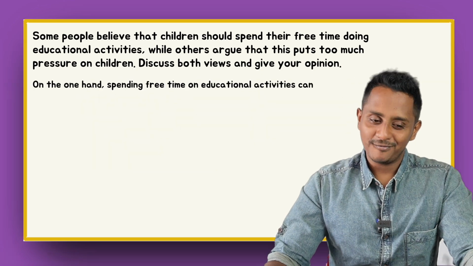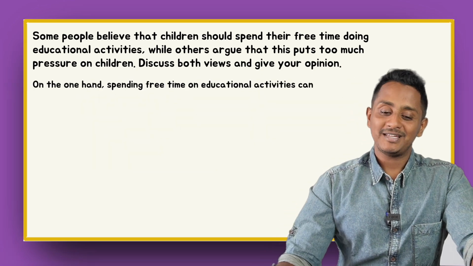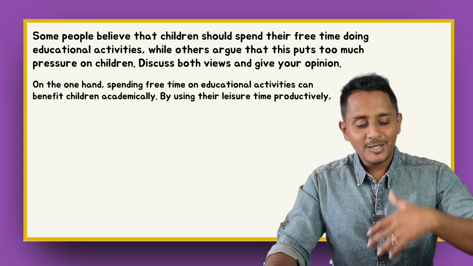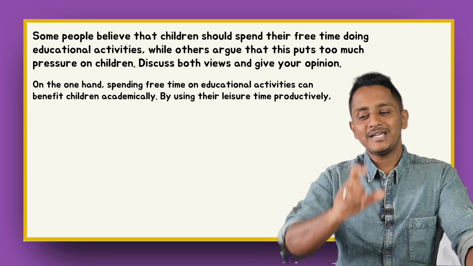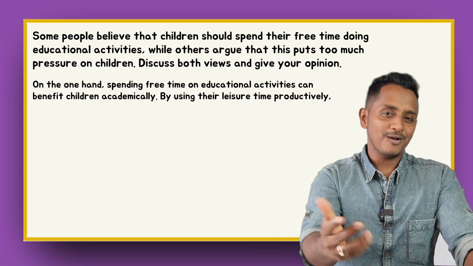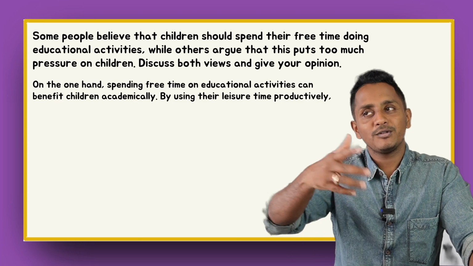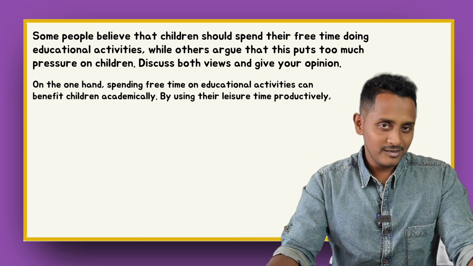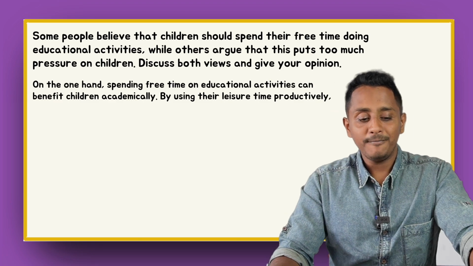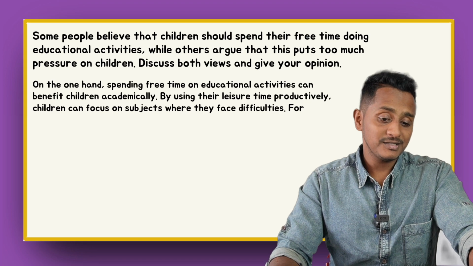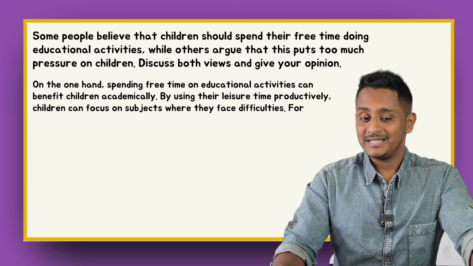On one hand, spending free time on educational activities can benefit children academically. Excellent idea, great idea. That's how you start your paragraph. Now, the second line should be a continuation of the previous line. This is because, this means, this implies, this is due to the fact that, probably this kind of a linking word could have been there. It's not there, it's still fine. By using their leisure time productively, children can focus on subjects where they face difficulties.